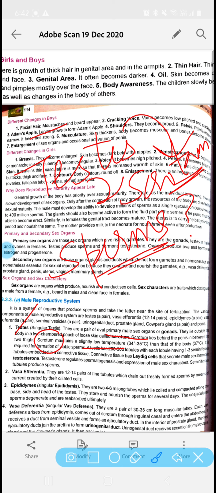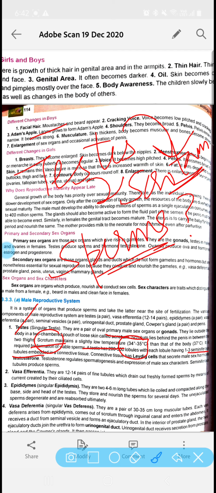So this is again an important question, that why testes are present in scrotum. Okay, so I have given you the explanation that why testes are present in the scrotum. Now each testis has different structures called lobules. Okay, and each lobule has 1 to 3 seminiferous tubules.